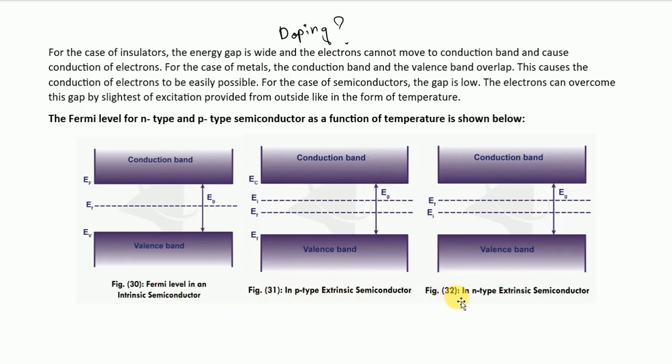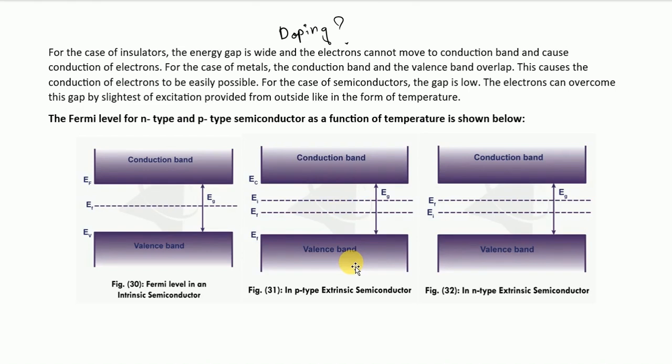N-type semiconductors have extra electrons, so the Fermi level moves closer to the conduction band because there are more electrons available for conduction. But P-type semiconductors have holes, or missing electrons, which act like positive charges. So the Fermi level in case of P-type semiconductor shifts closer to the valence band.